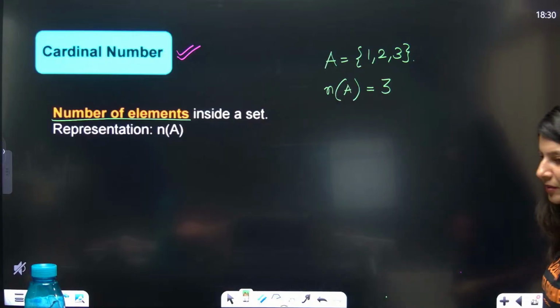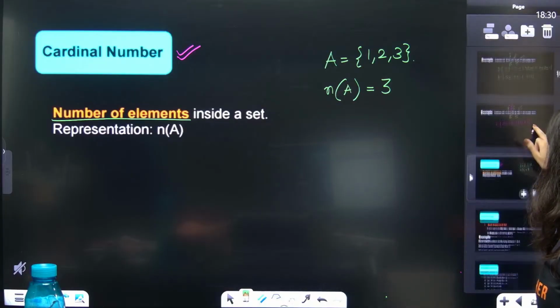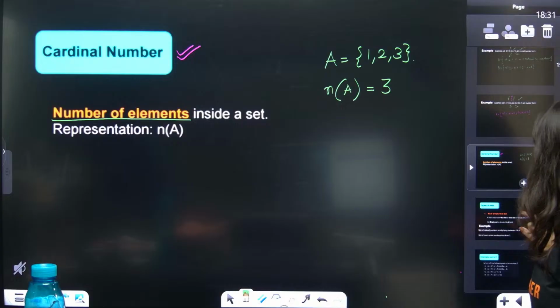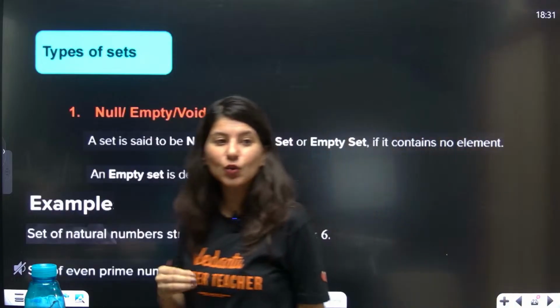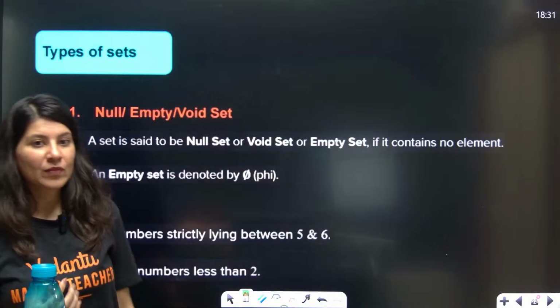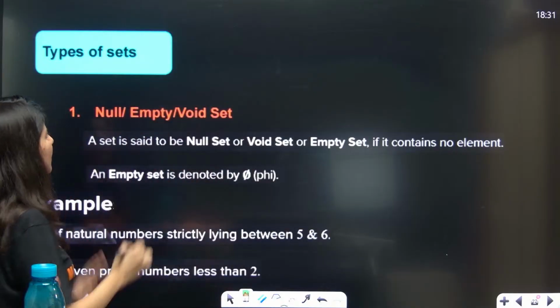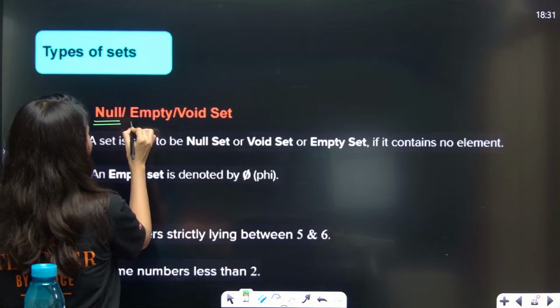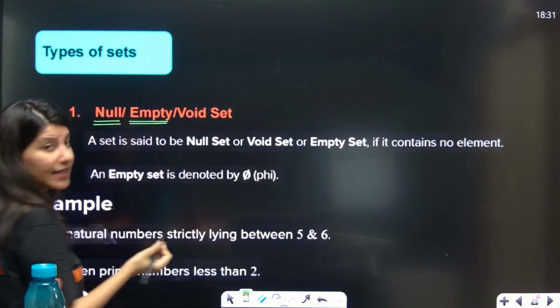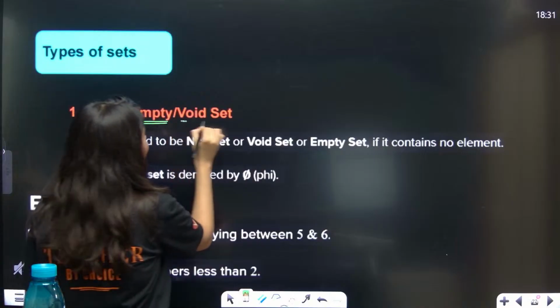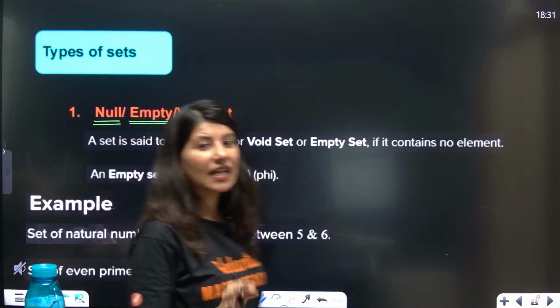Everybody clear? Perfect. Now let's understand a couple of things related to cardinality. Okay. So now types of set. The very first type is null set, or you can also call it an empty set, or a void set. All 3 are exactly the same.